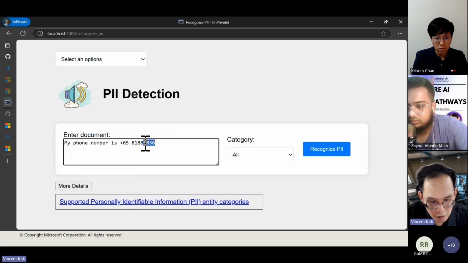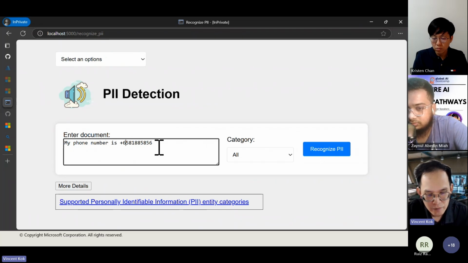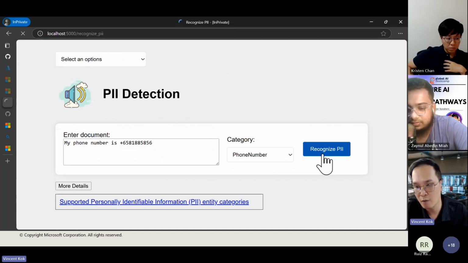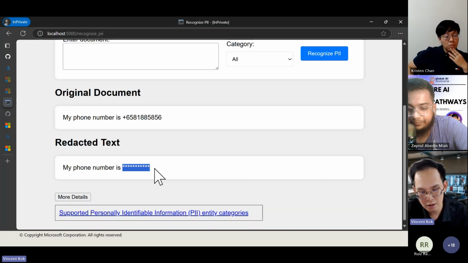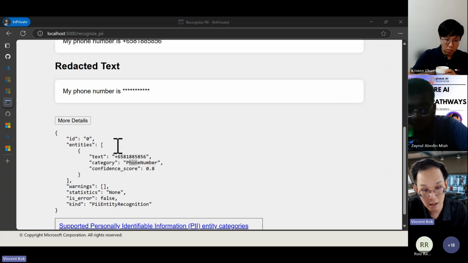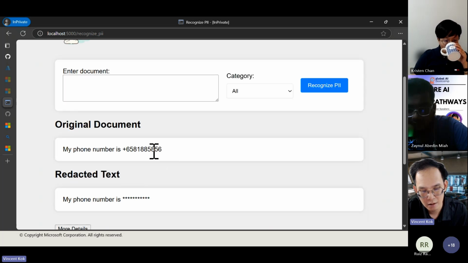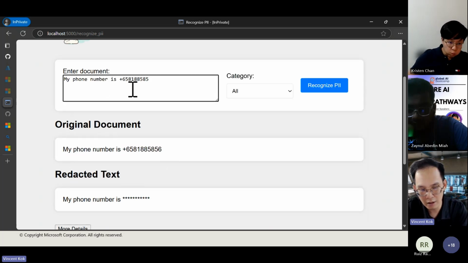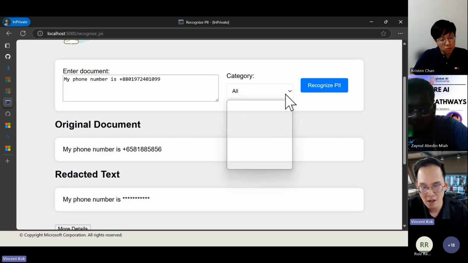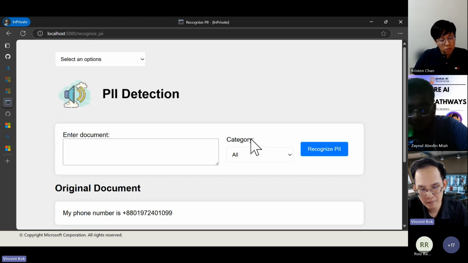All right, so let's say this is the phone number. I believe this is for Singapore, +65. Let me do phone number and recognize the PII. So you see, this is detected as a phone number. Right now the next one is the one there, so let me click on that. Here, my phone number is this, and then I will paste the next one. You can always try it out and be curious about the technology. We might not know what the backend trained by Microsoft is, but if you try it out, you'll know the capability there. There you go.